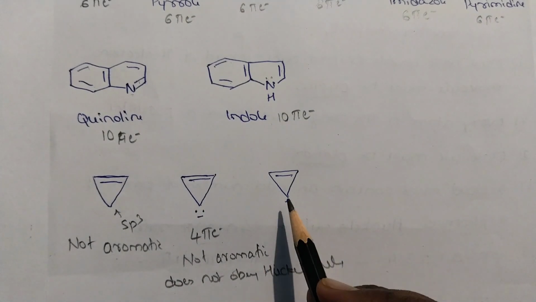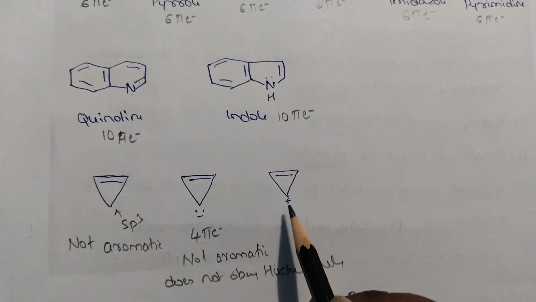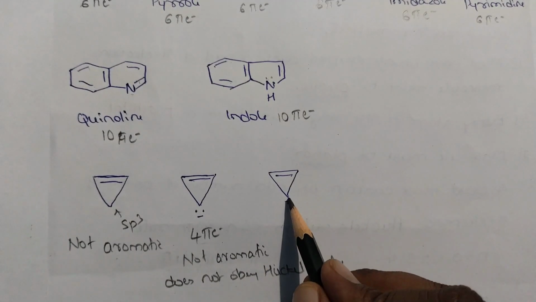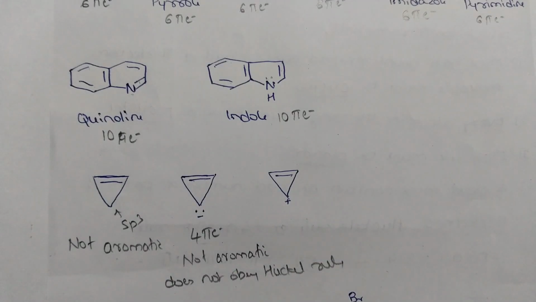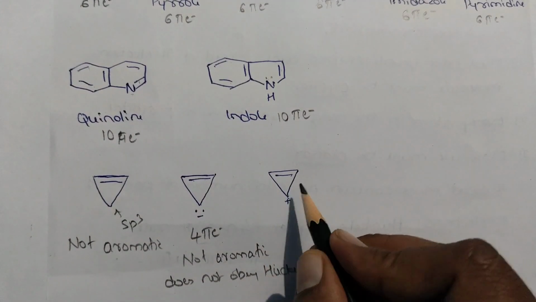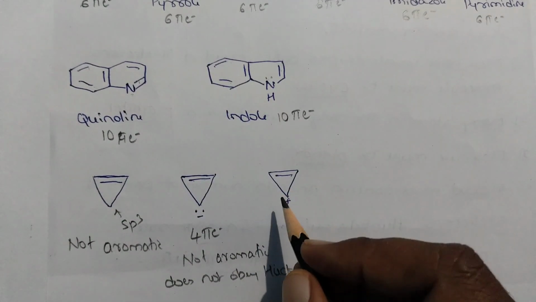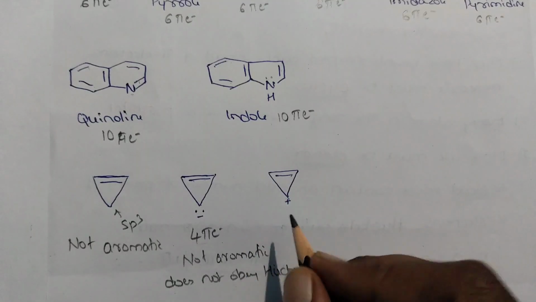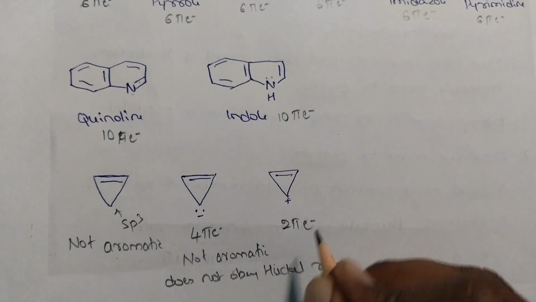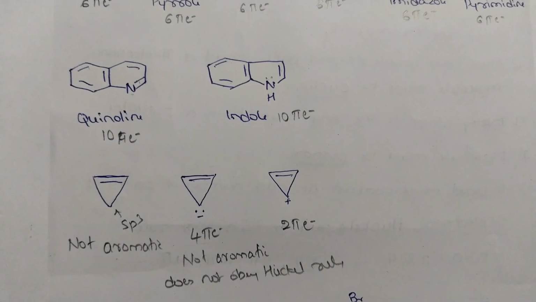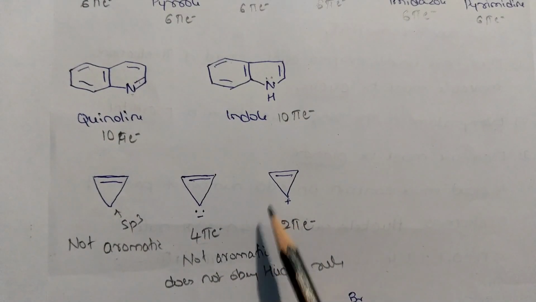Then this is the cyclopropenyl cation. Here you can see that now this carbon has a p orbital, and this carbon also has a p orbital. Count the number of pi electrons: only 2 pi. This is a 2 pi electron system. As per the Huckel rule, a 2 pi system obeys the Huckel rule, and it is an aromatic compound.